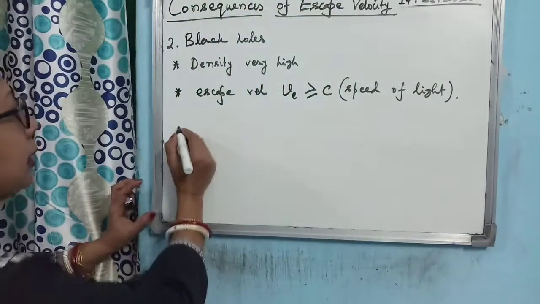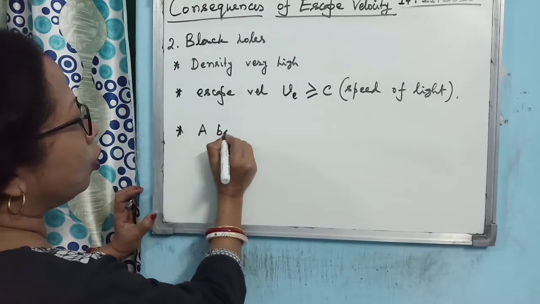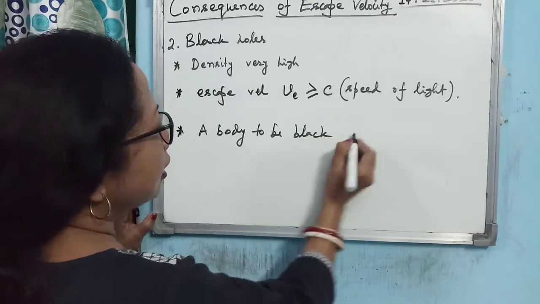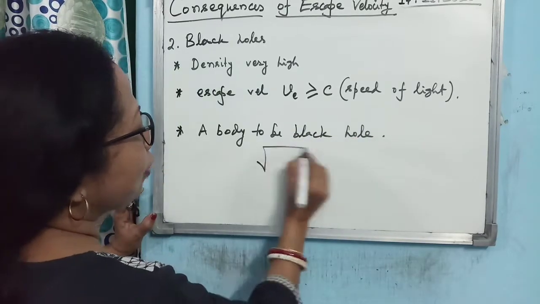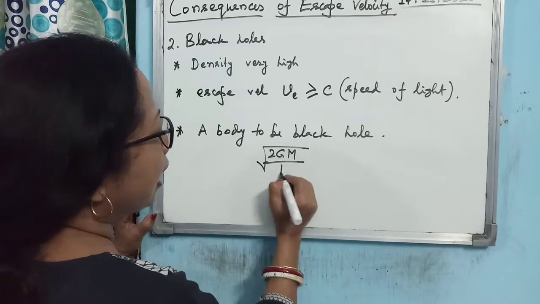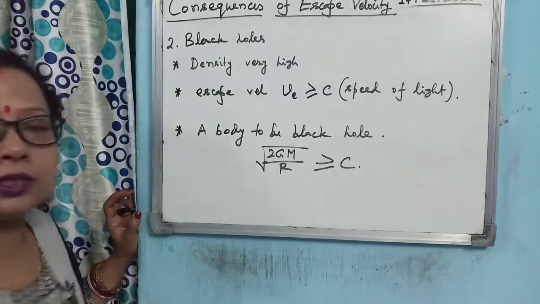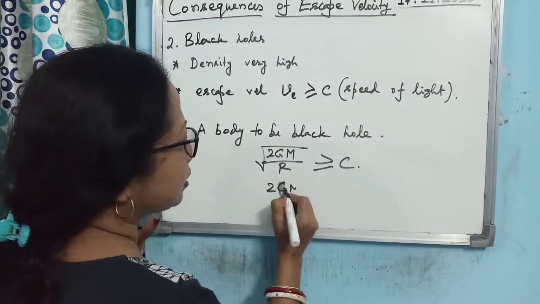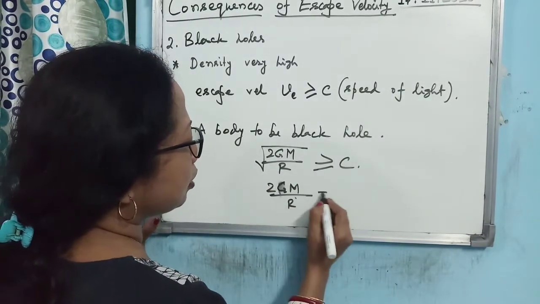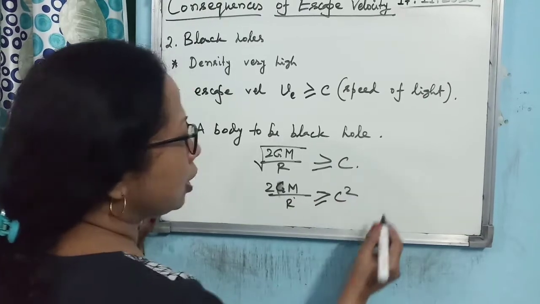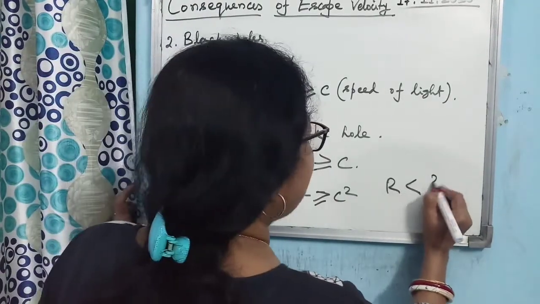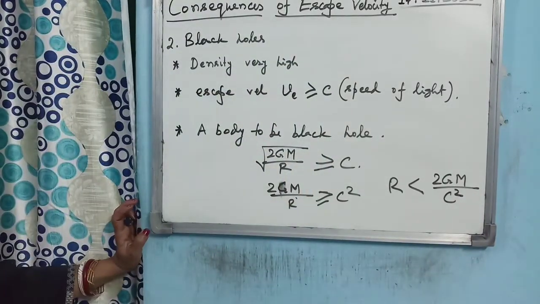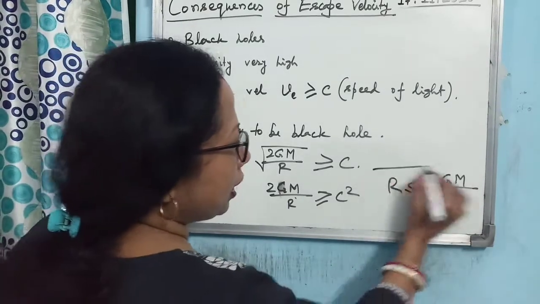So if you want a body to be a black hole, what is the condition for that? The condition is that the escape velocity, root of 2GM by R, should be greater than or equal to c. So you can write it like this: 2GM by R is greater than or equal to c square. So R is less than or equal to 2GM by c square.